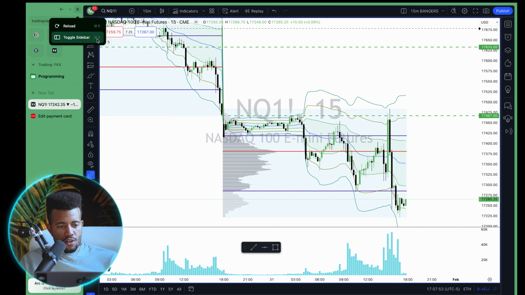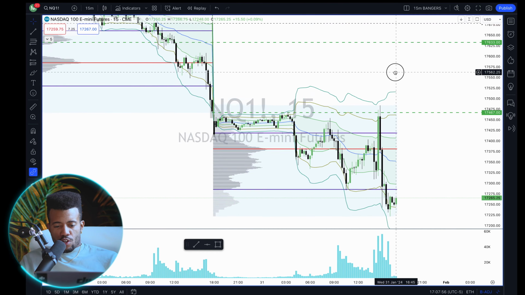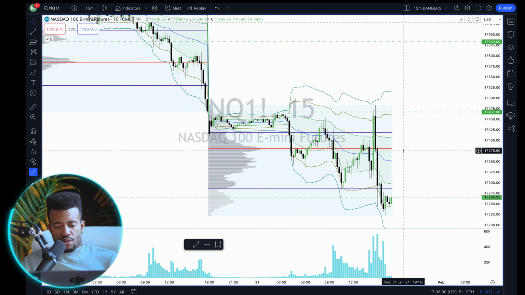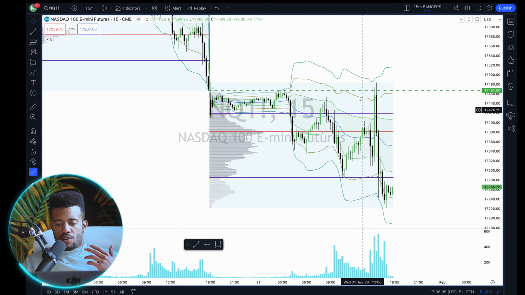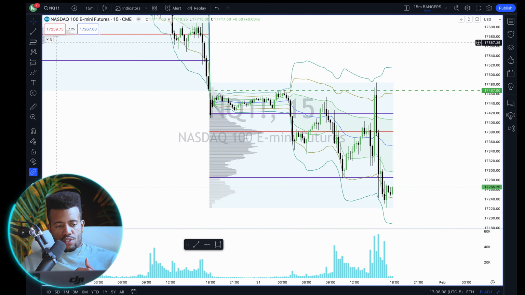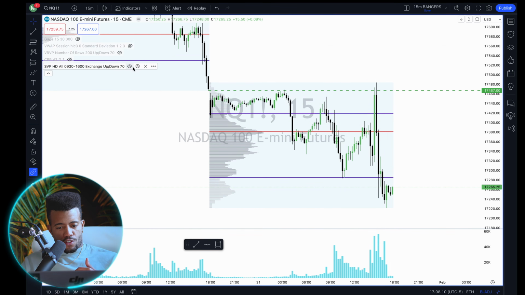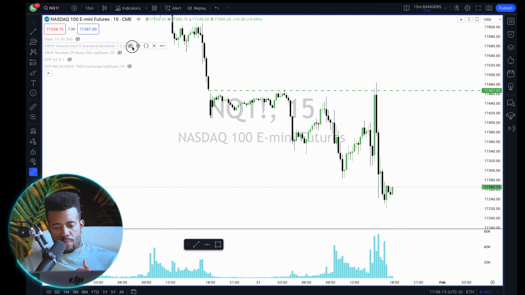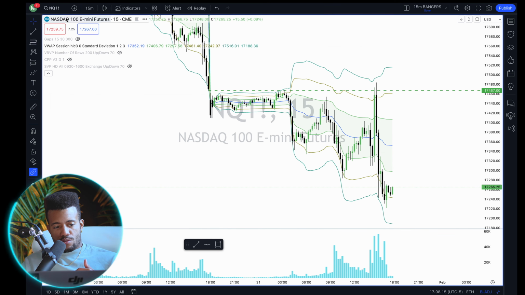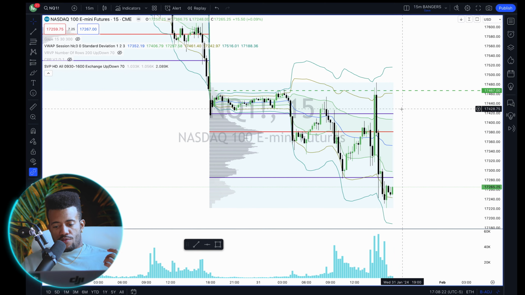So we're back here on NQ price action, some new colors for you. Standard setup, right? So we have our volume profile, we have our VWAP line, and our standard deviation bands. Okay, so if I cycle through these for you, turn each of these off. First turning on our VWAP. So this is VWAP in blue and its standard deviation bands. And then we'll turn on the session volume profile HD, which will give us the volume profile for the session, and the POC, VAH, and VAL.